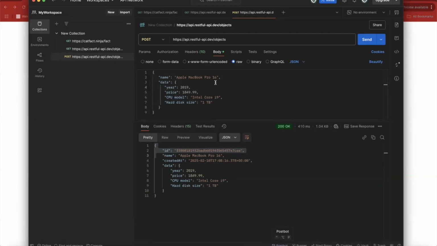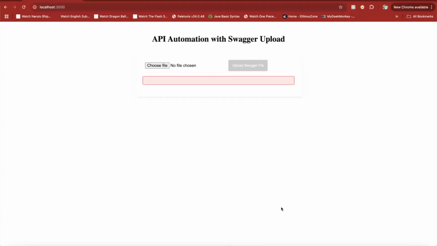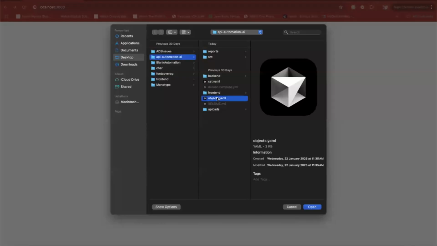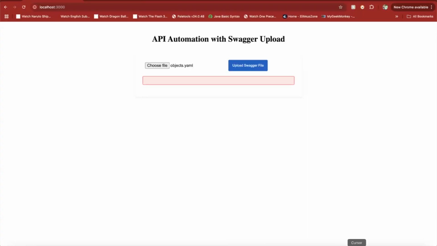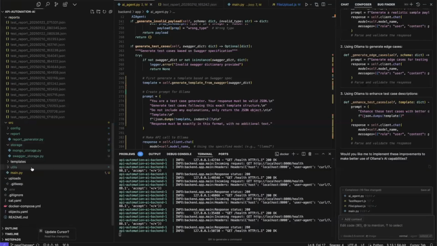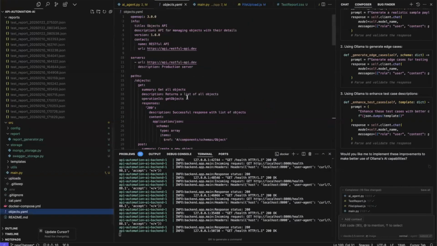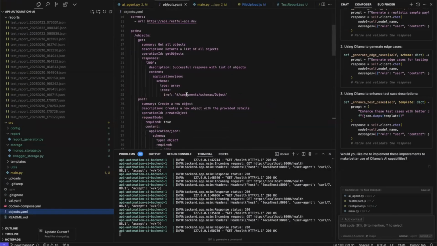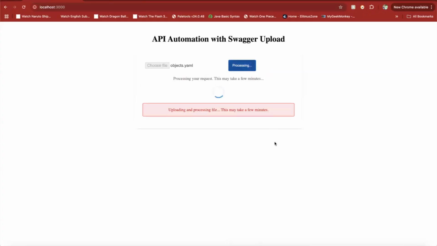For demo purposes, as I can only use a public API, I will be taking this one. This is a POST API, and when I send this request, it will just give me an ID, name, created at, and this data. Based on this request, let me load the YML. The YML for this is located here. I've created this in OpenAPI 3.0. So let me upload this Swagger file.